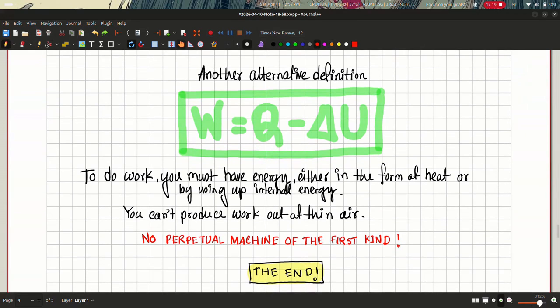This will be the last one. I rewrote the equation that I initially wrote again to write W equals Q minus delta U.